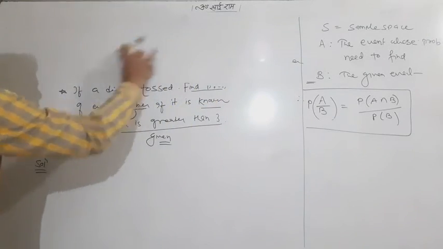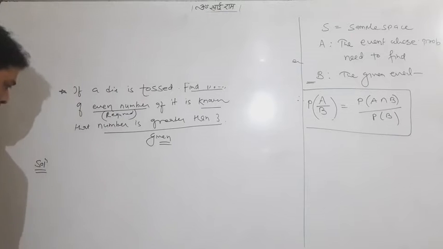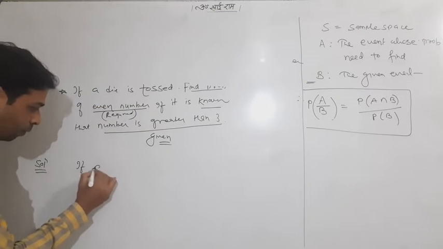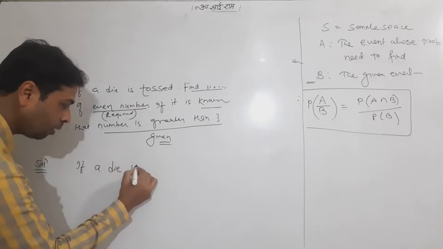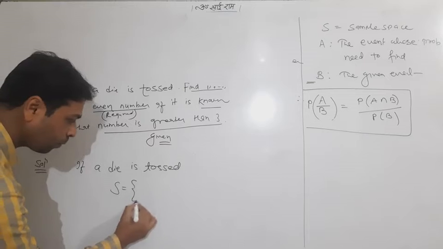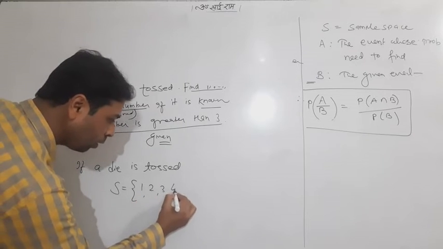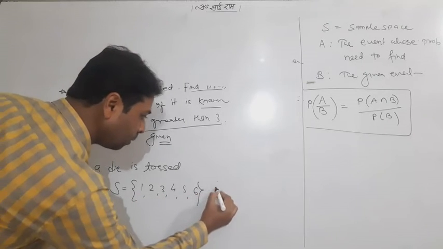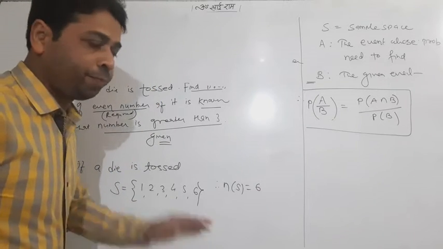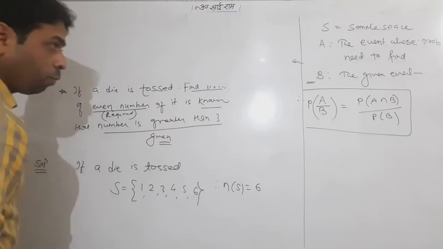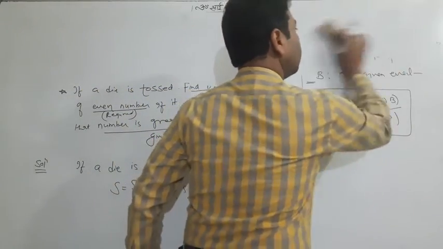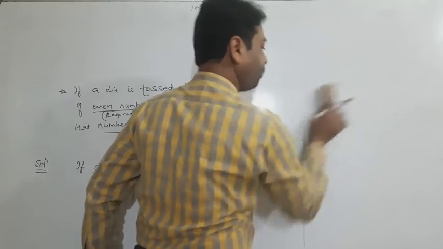Now I just want to do this question. Look at it: if a die is tossed, one should know S will be 1, 2, 3, 4, 5 and 6. So n of S will be 6. This is simple. Now you know what to do. Let me wrap it up now, because I have already taught you this.